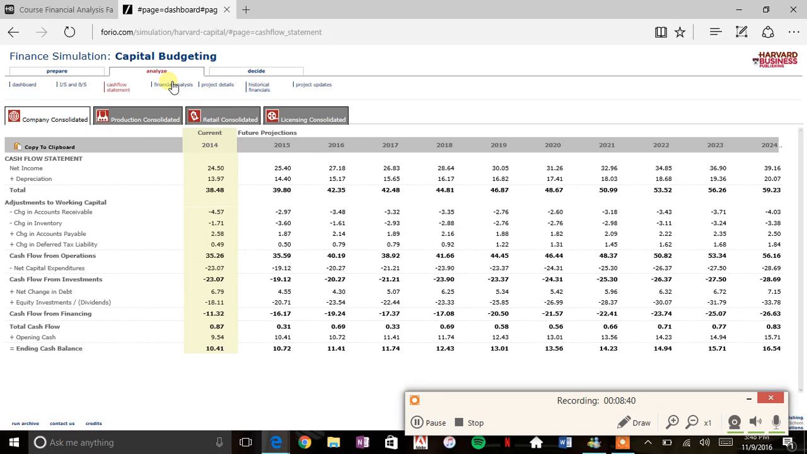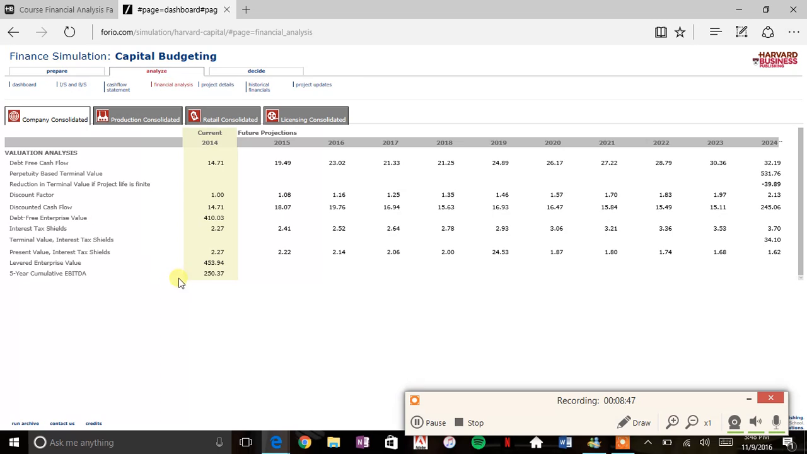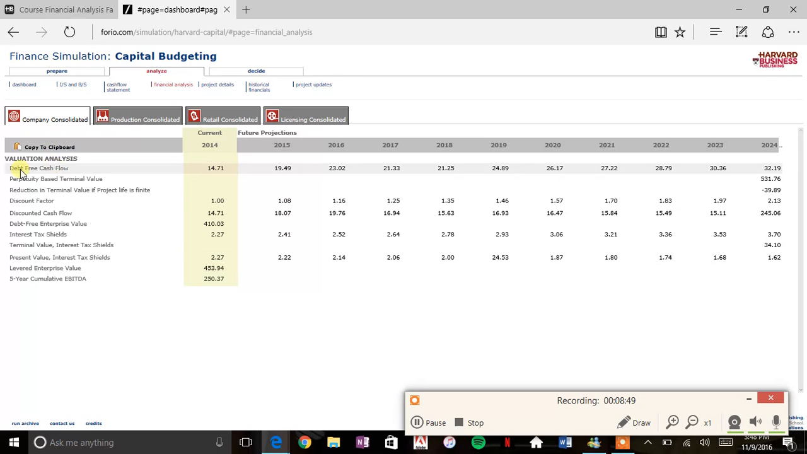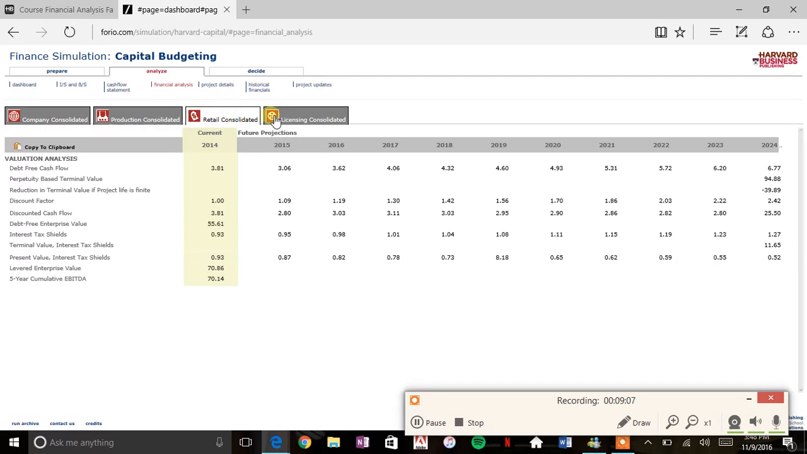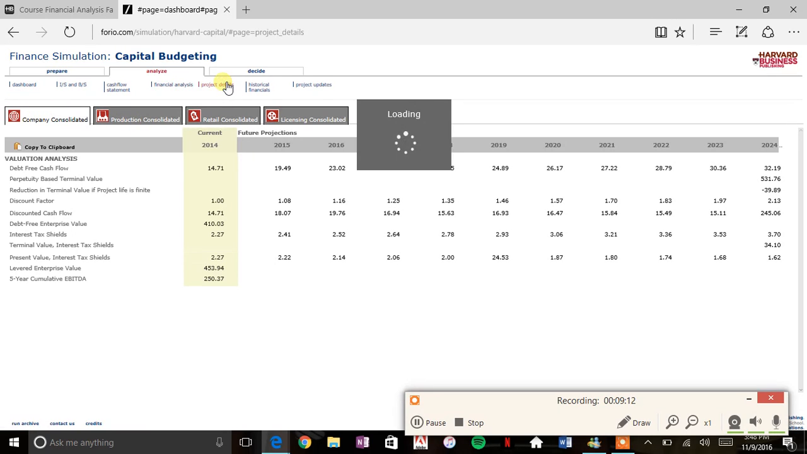Financial analysis. There we go. It shows our debt-free cash flow, perpetuity-based terminal value, and 5-year cumulative EBITDA. It doesn't necessarily show all of our future projections for company consolidated or any of these, but it's a start.